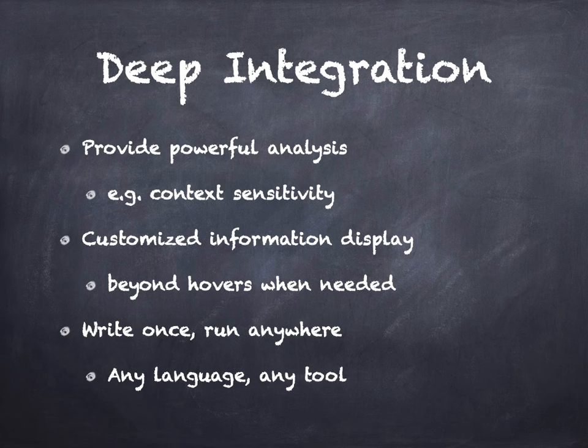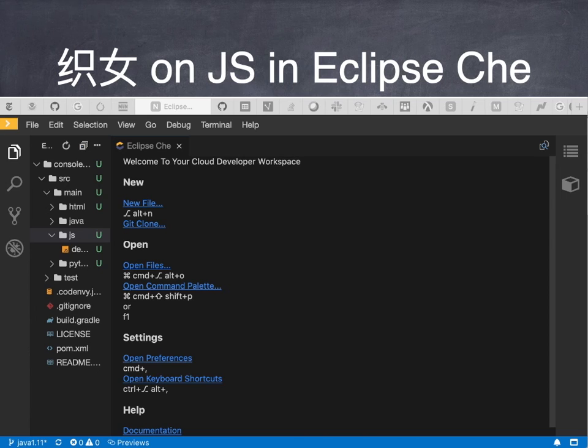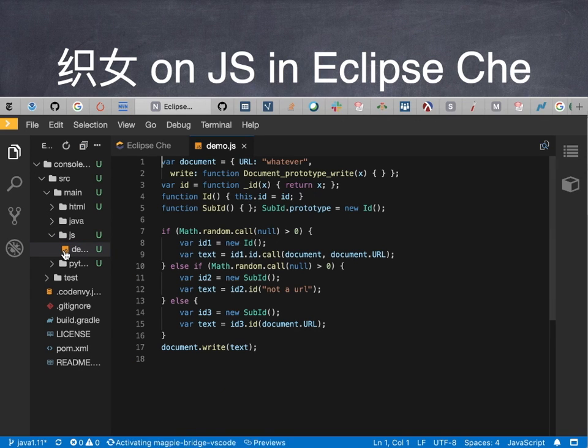So to give you a sense of what we've been doing, let me show you an example with Zhinu taint analysis running on JavaScript in Eclipse Che, which is the Kubernetes native IDE for developer teams. So let's just look at what we do here. The first thing, we bring up a piece of JavaScript code, and let me just pause for a moment.